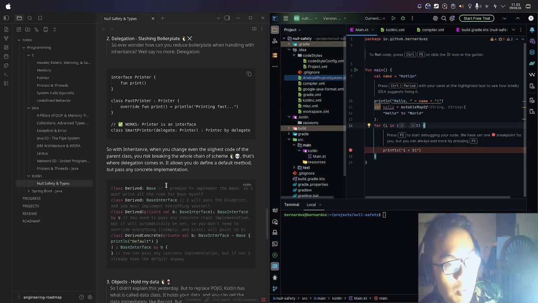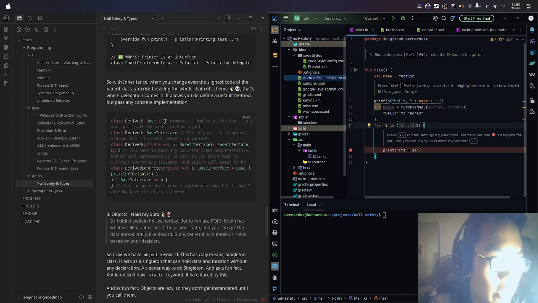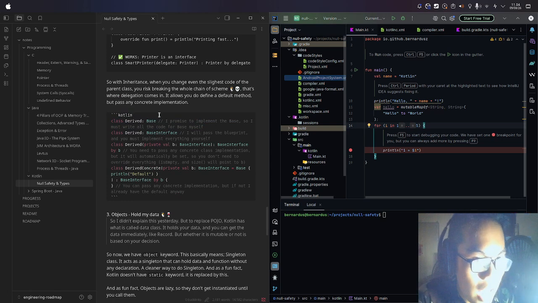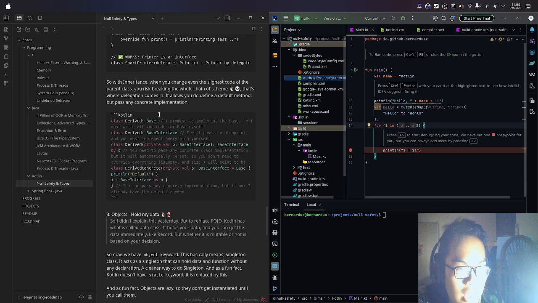So with inheritance, when you change even the slightest code in the parent class, you risk breaking the whole chain of inheritance. That's where delegation comes in. It allows you to define a default method but pass any concrete implementation. So as you can see right here, if we inherit from Base, I promise to implement the Base, so I must write all the code for Base myself. For extending inheritance, I will pass the blueprint and you must implement everything yourself.